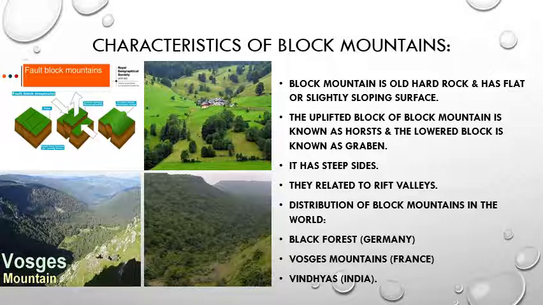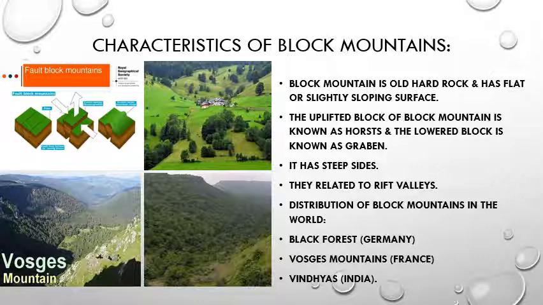The uplifted block is known as horst, and the lowered block is known as graben. It has steep sides. They are related to rift valleys, where surely one river will flow through them. For example, Narmada, I have told you.